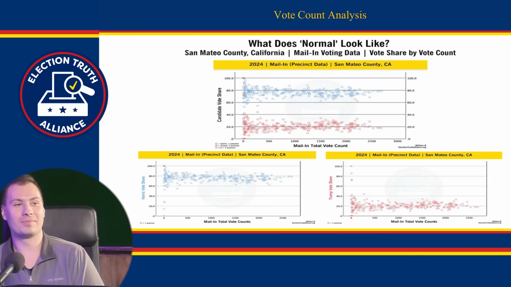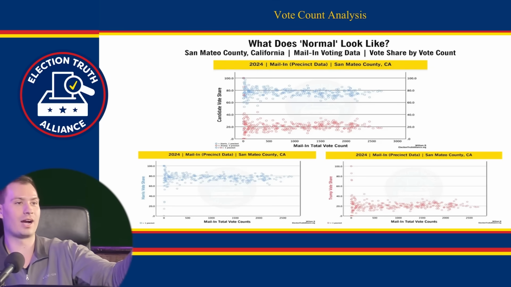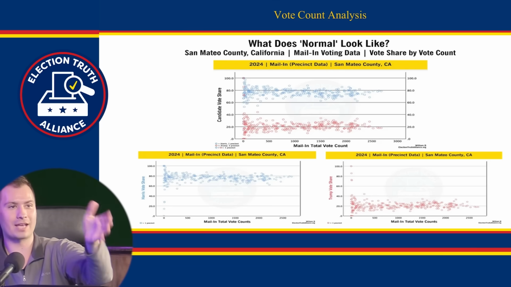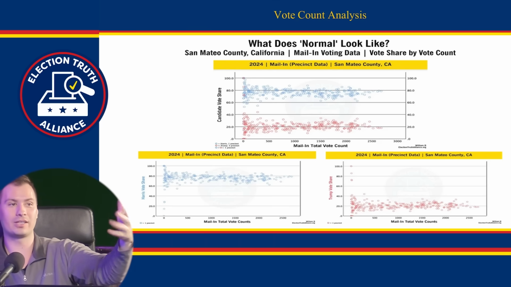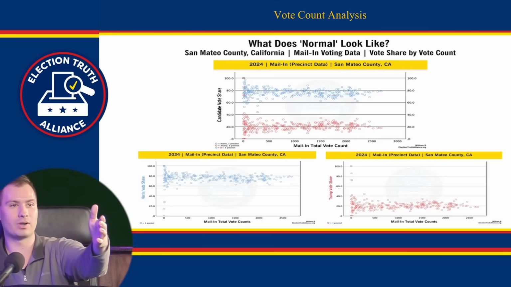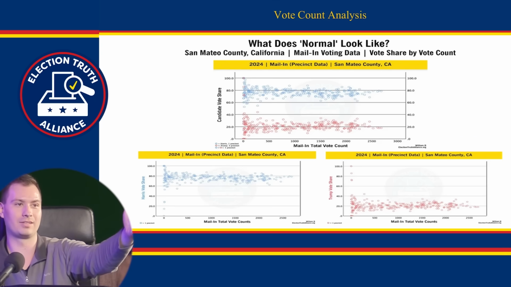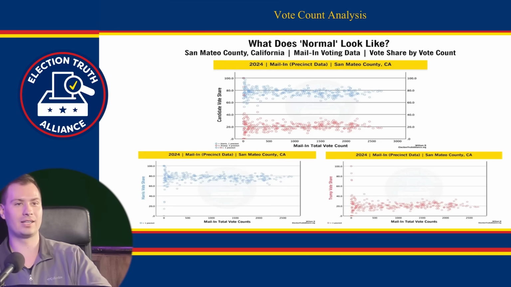So the way you read this is on the bottom axis, the x-axis, it starts at 0 and goes to the right. These are votes cast per precinct. You've got some precincts where you have less than 100 votes. Those are the beginning. And then as you grow in the amount of votes cast per precinct, it's a straight line for both candidates. There's not a lot of variance, but it averages out to more of a straight line. You've got some precincts with 2,500 plus voters, and some that are only 5, 10, 15, 20. And so this is normal. We're not seeing anything here that is of concern.